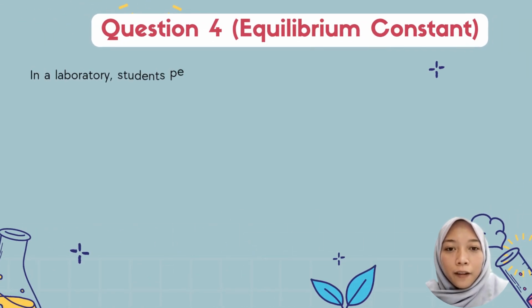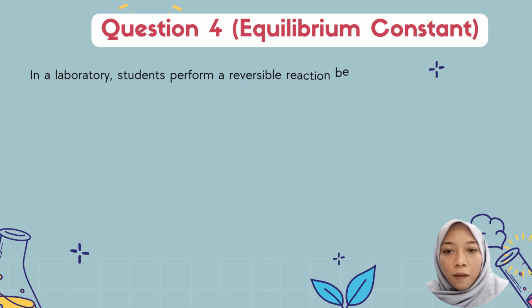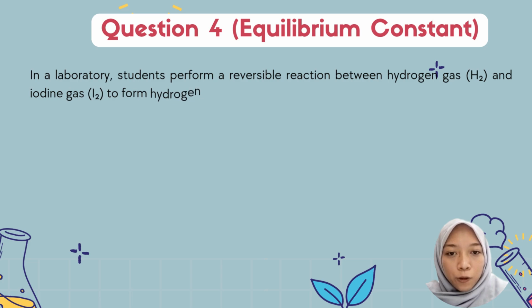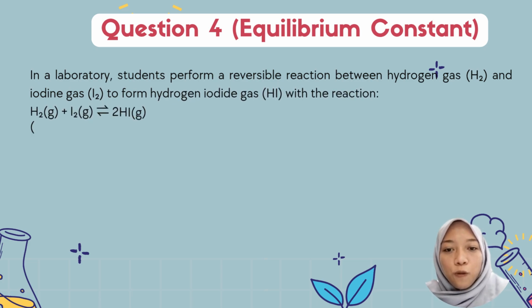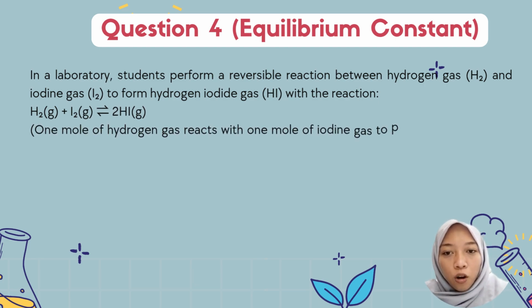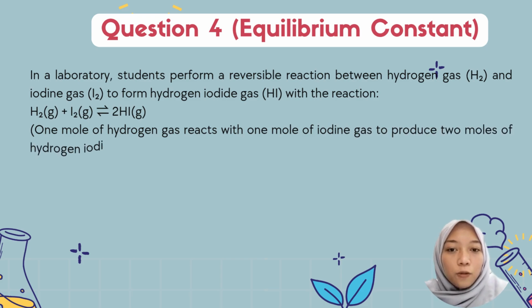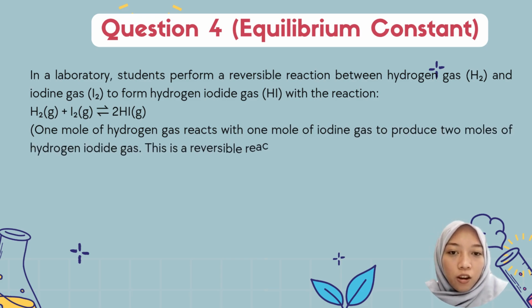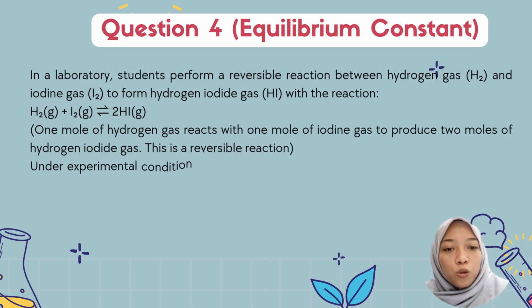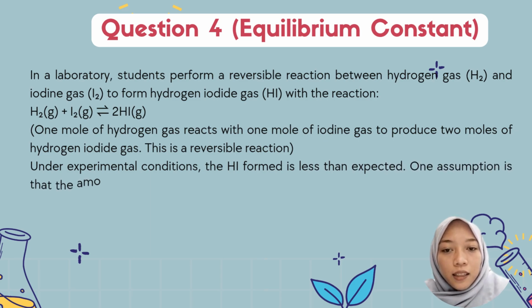Question 4. Equilibrium constant. In a laboratory, students perform a reversible reaction between hydrogen gas and iodine gas to form hydrogen iodide. In the reaction, 1 mole of hydrogen gas reacts with 1 mole of iodine gas to produce 2 moles of hydrogen iodide gas. This is a reversible reaction.